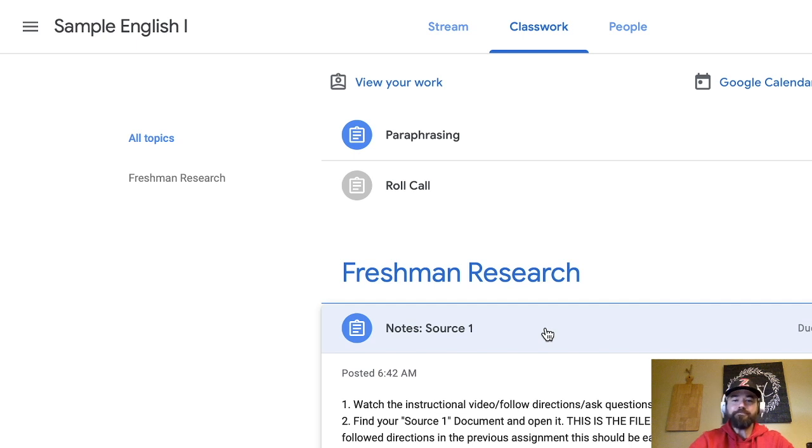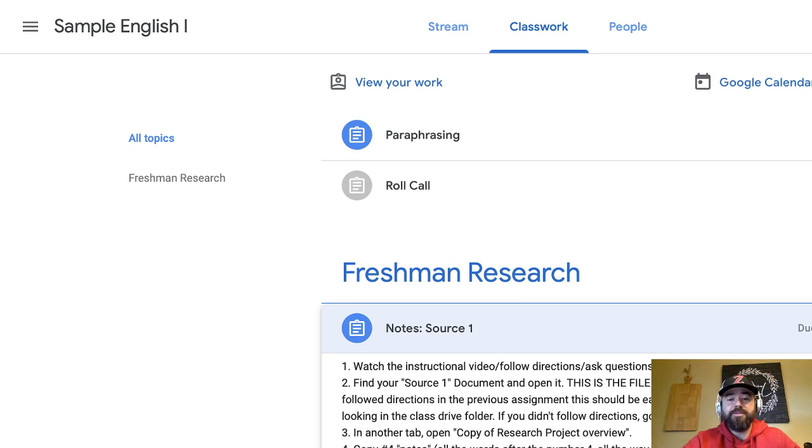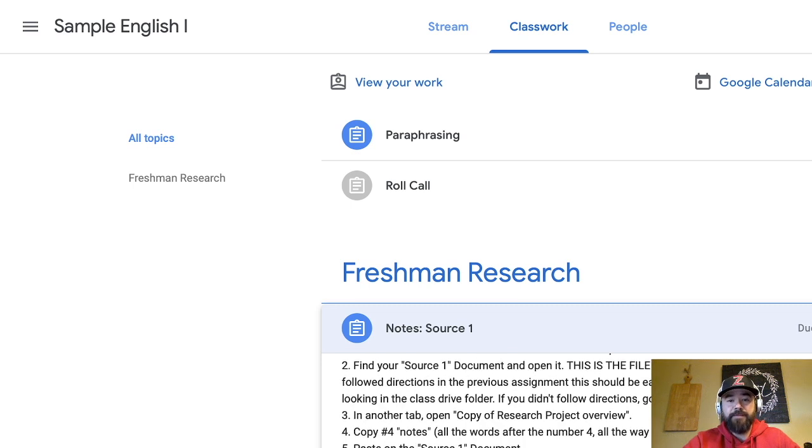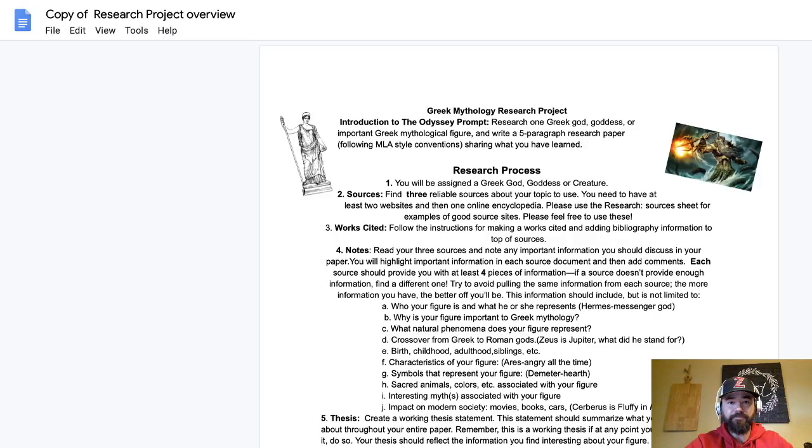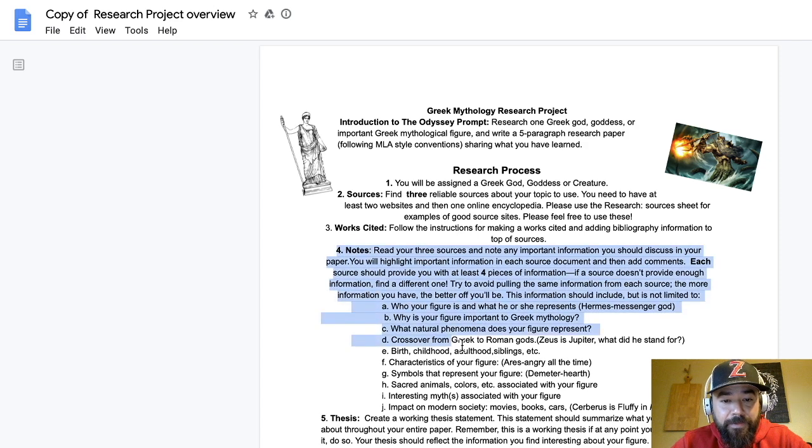All right. In another tab, open the copy of research project overview. So this should do this just by me clicking this copy of research project overview. I'm going to click that for myself. And I'm supposed to copy and paste all of number 4. So I'm getting all this stuff.